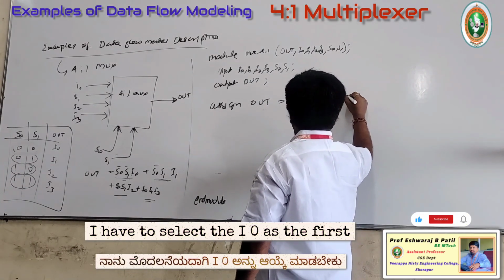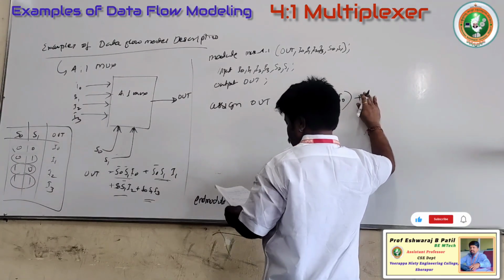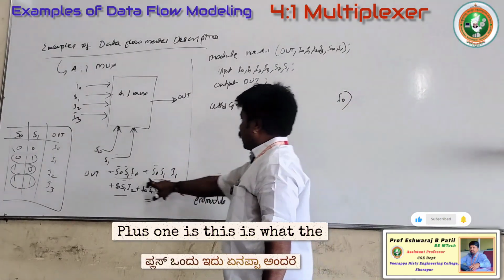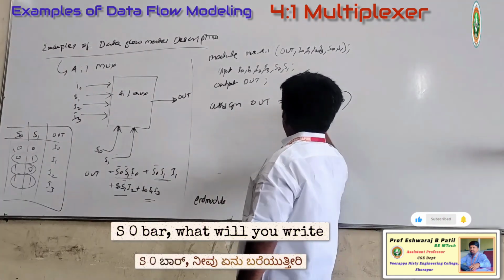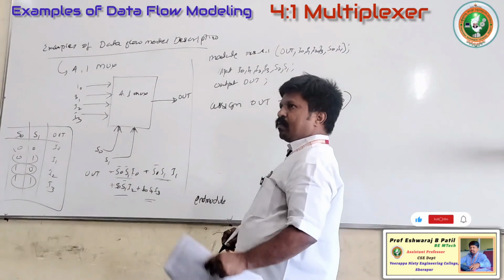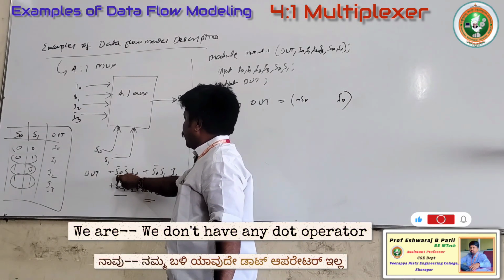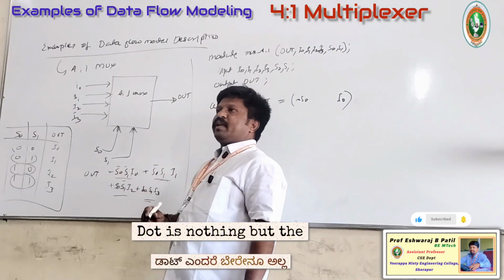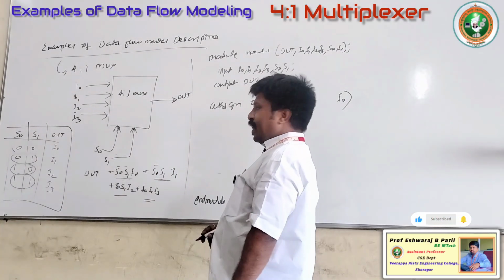I have to select I0 as the first term, and then it is with S0 bar, the negation of S0, with the dot operator. We don't have any dot operator. Dot is nothing but the AND operator that I have to use. AND operator I have to use.